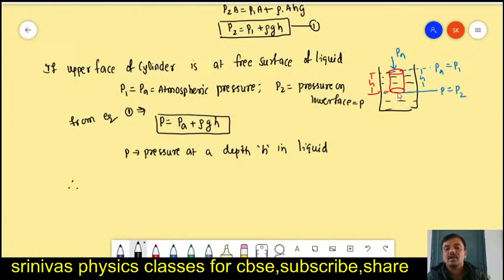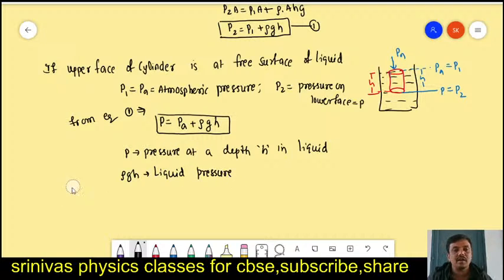At H depth, above this is a liquid column, giving liquid pressure, plus the air above, giving air pressure. That means the pressure at a depth H in the liquid is equal to atmospheric pressure plus liquid pressure. This rho gh is the liquid pressure.